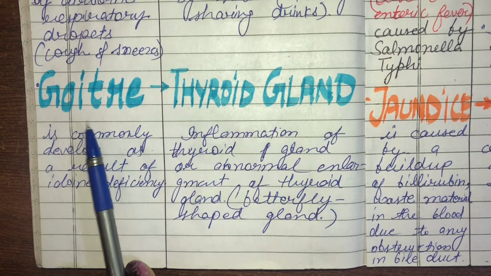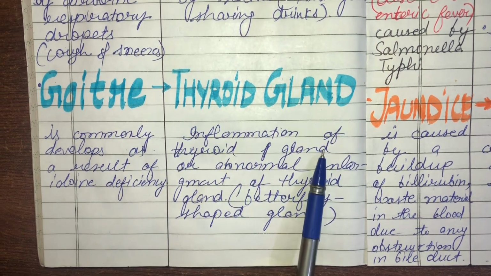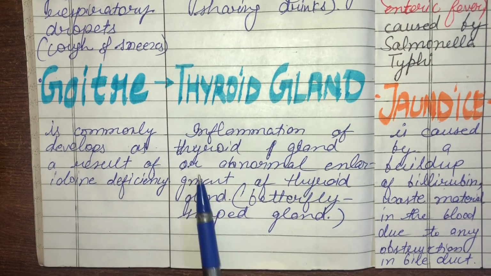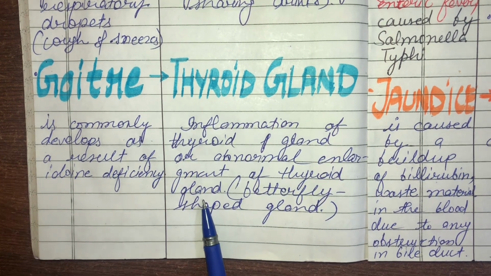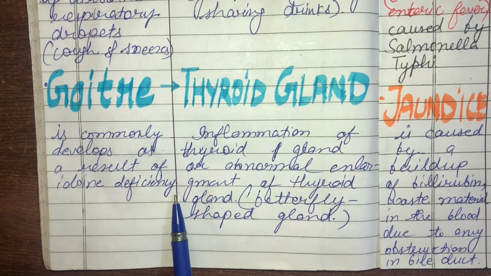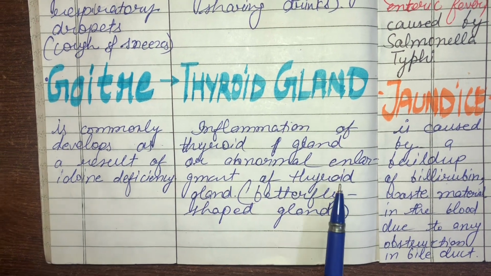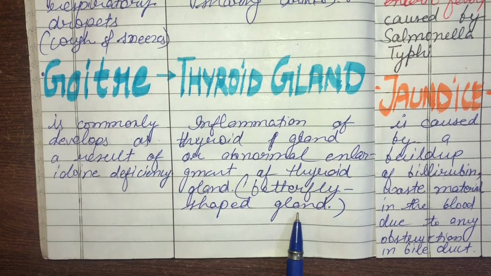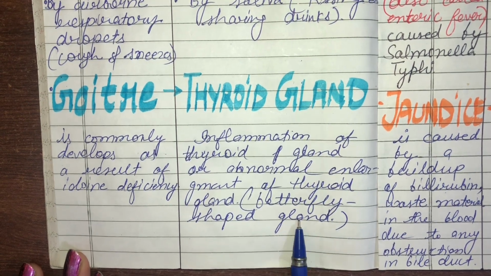Whenever a person has goiter, the symptoms are inflammation of the thyroid gland, swelling of the thyroid gland, or abnormal enlargement of the thyroid gland. So whenever a person has an iodine deficiency, the symptom is enlargement of the thyroid gland. We can also call it a butterfly-shaped gland. It is situated on the front side of the neck.